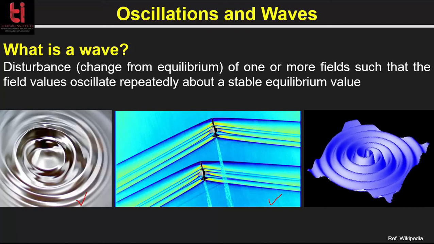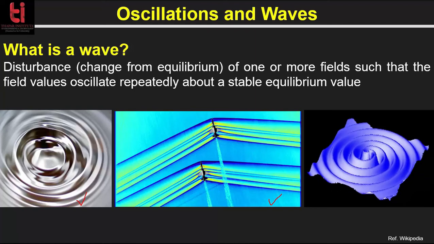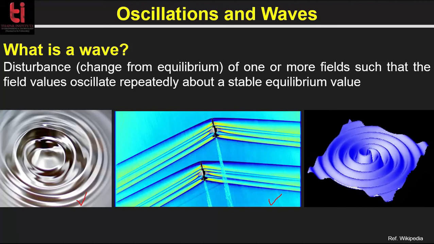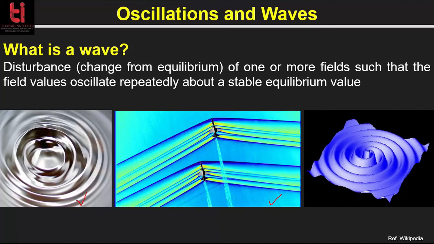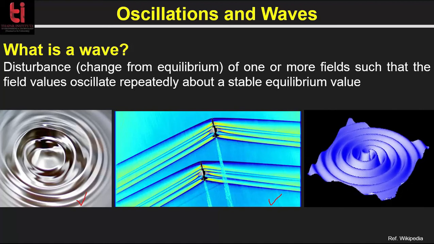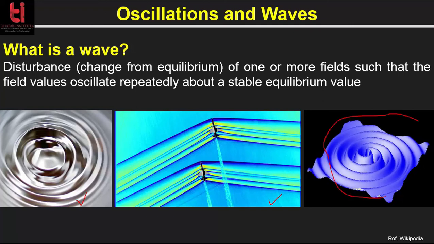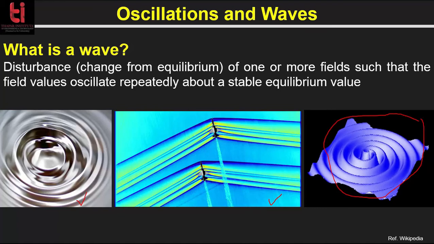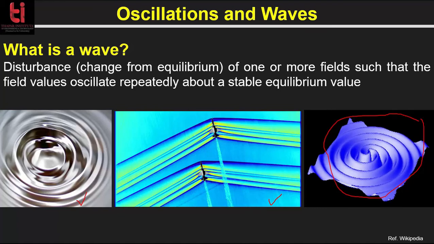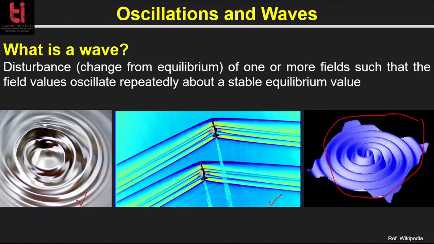Schlieren photography is basically a visual process that is used to photograph the flow of fluids of varying density, and it is widely used in aeronautical engineering. And this one is a two-dimensional representation of gravitational waves generated by two neutron stars.